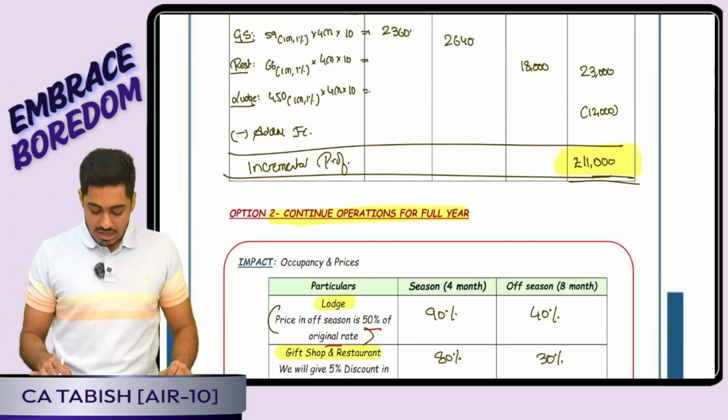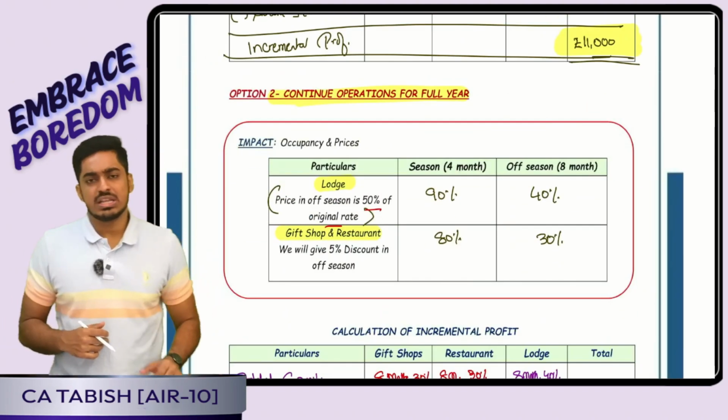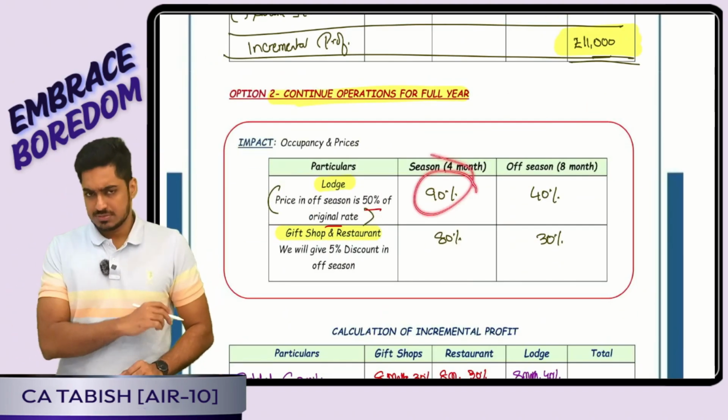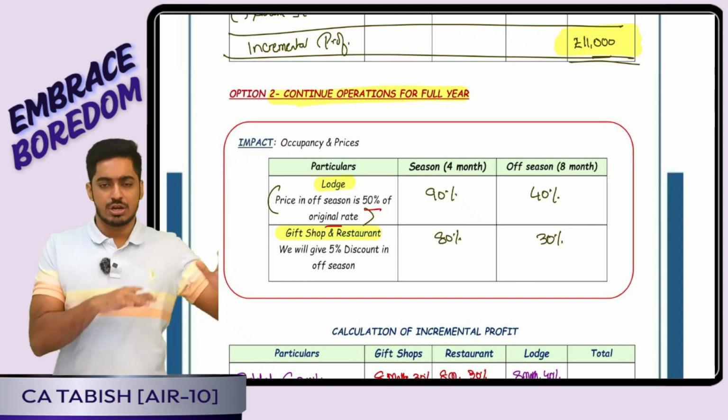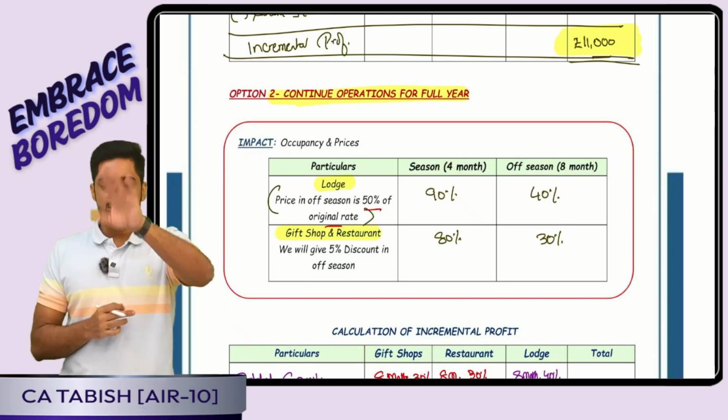Is this clear, everyone? Strategy 2 they gave. What they are telling is, say for example, I have the lodge. Right now in the 4 month season, I am already operating at 90%. In future also the same thing will continue.